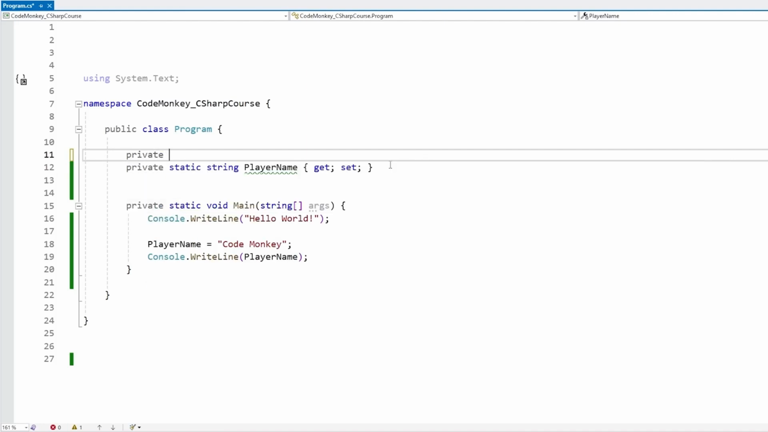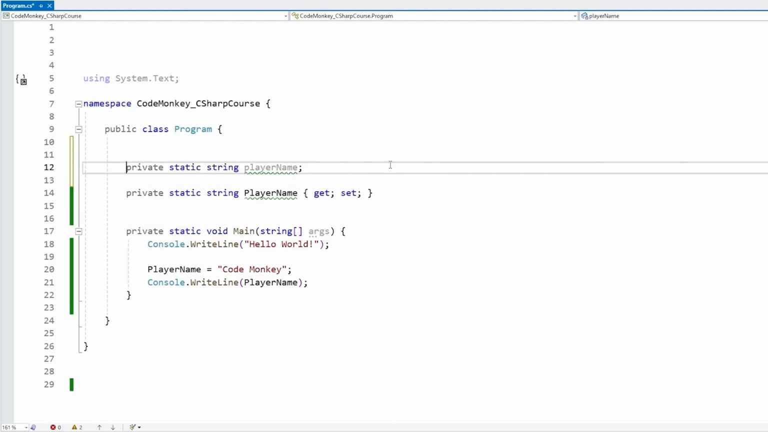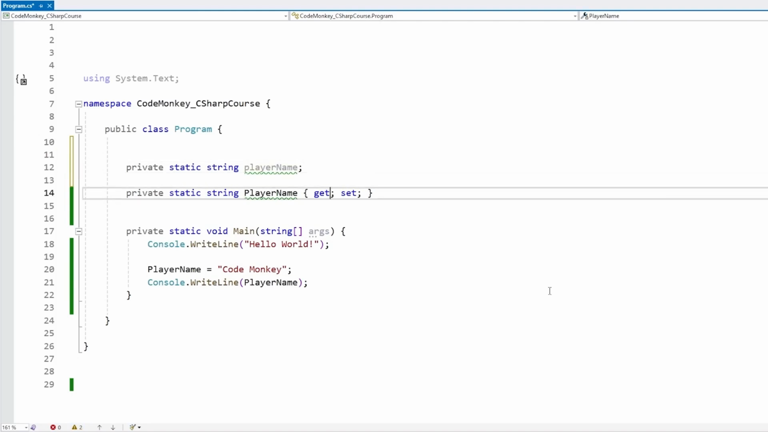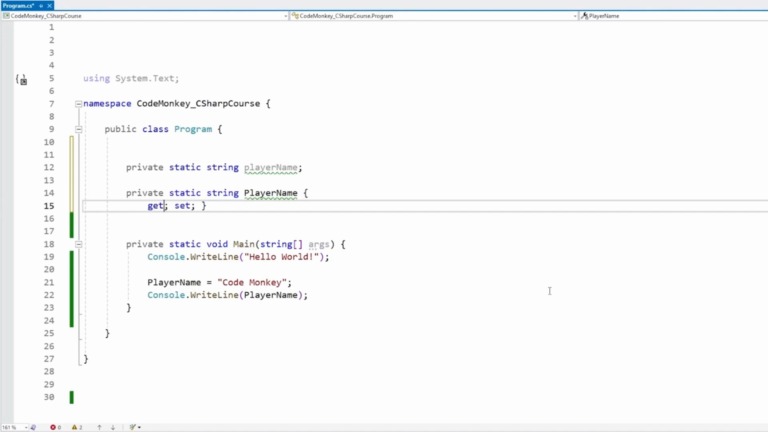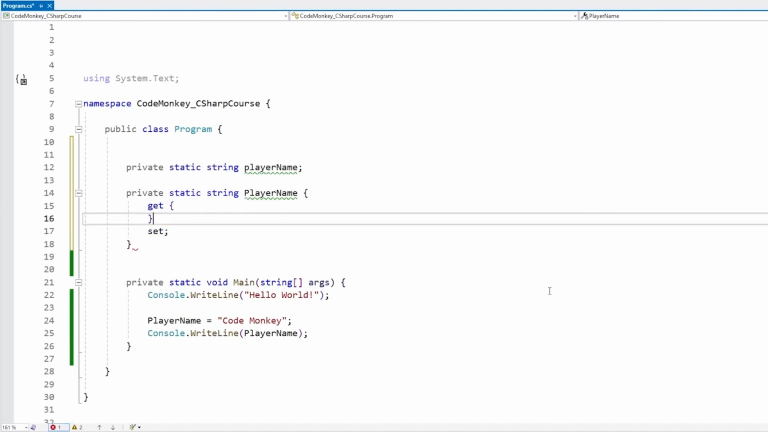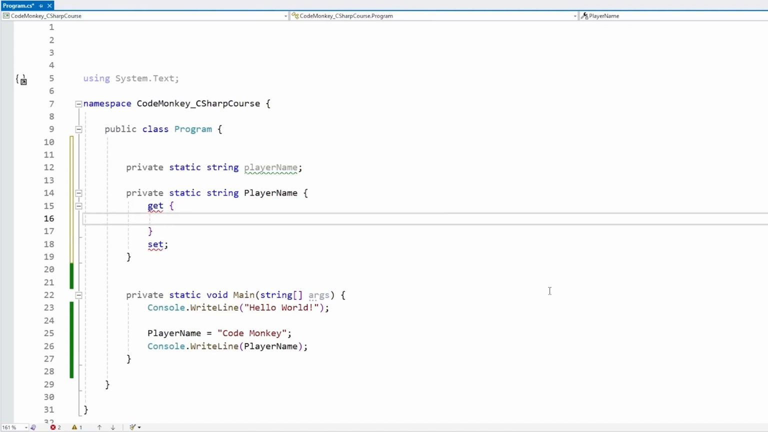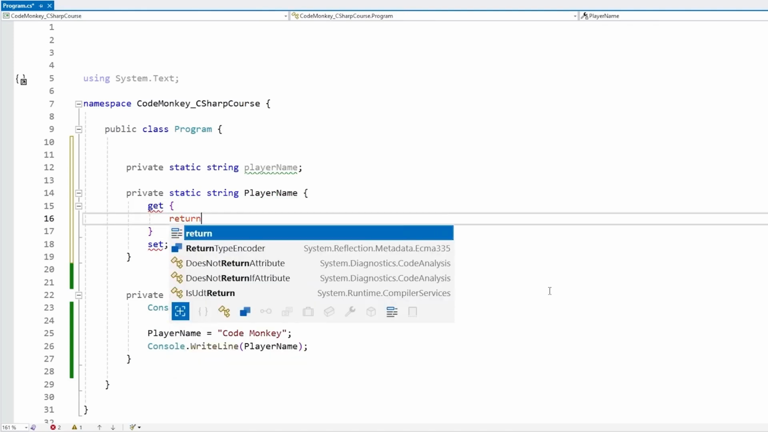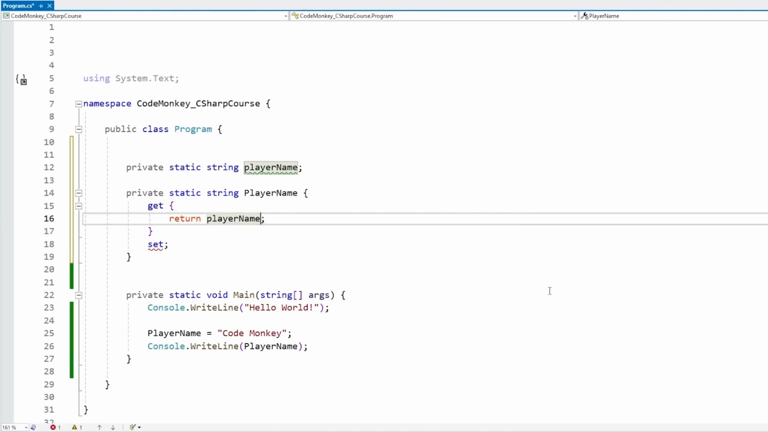So let's do a private static string for the player name. And again, since this one is a variable, we're going to use camel case. And then let's use it over here on the property. So inside this code block for this get and this set, we can actually expand upon it. So for the get, let's add a code block inside it. And over here, let's return our backing field. So let's just return the playerName, the underlying one, okay.